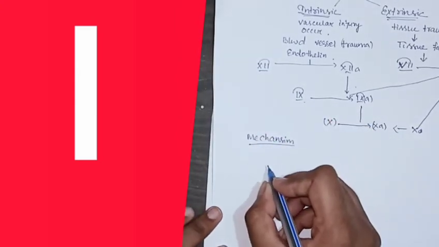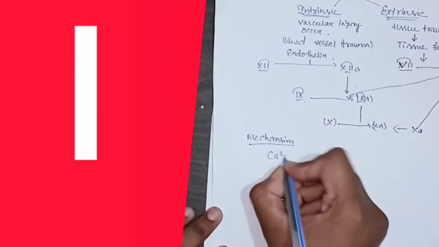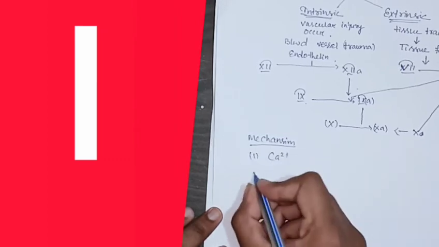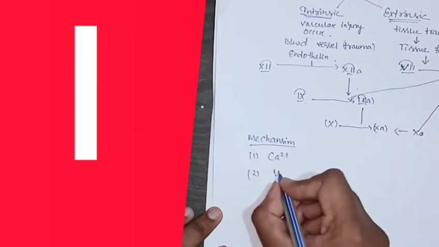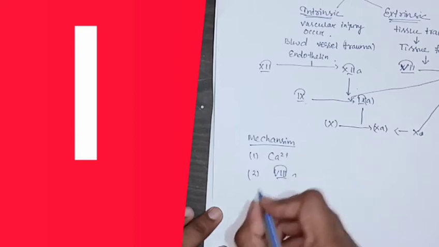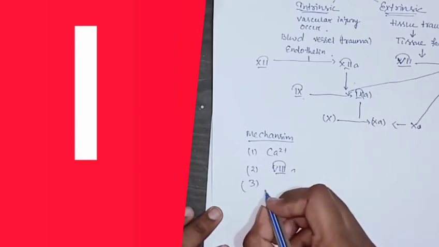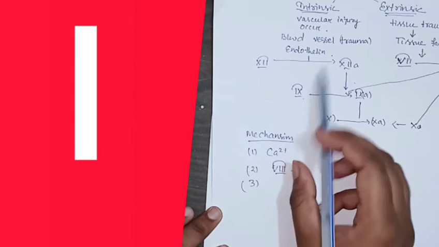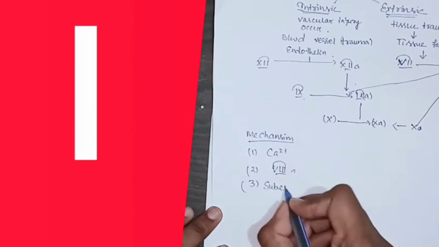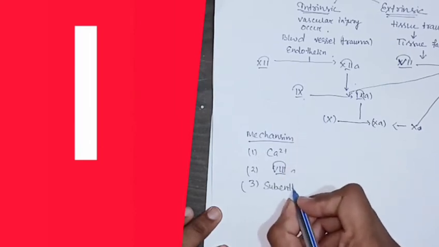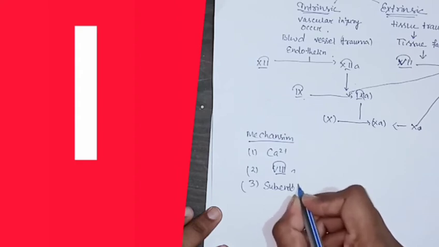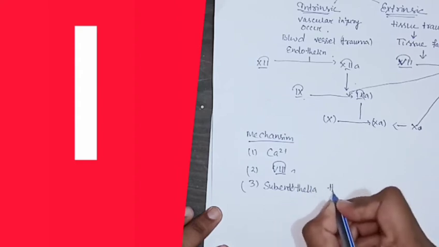There are many things present, such as calcium ion, which is number 1. Number 2 is factor 8. Number 3 is the subendothelial thrombogenic factor.